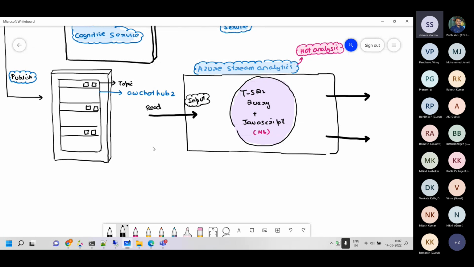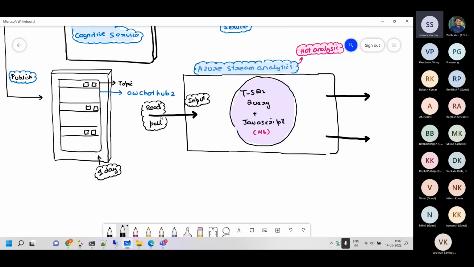Just FYI, Kafka or Event Hub, it's a pull mechanism. We pull the data from there, right? Nothing pushes the data. We read the data or we pull the data from there. And based on the retention period, your data will be persisting inside the Event Hub, based on the retention over there, right?